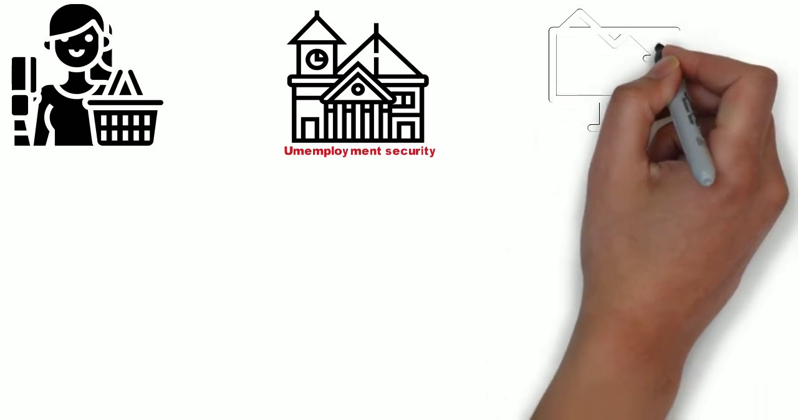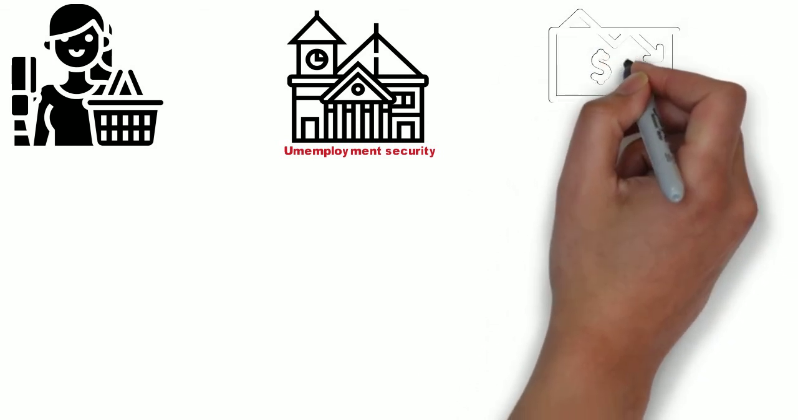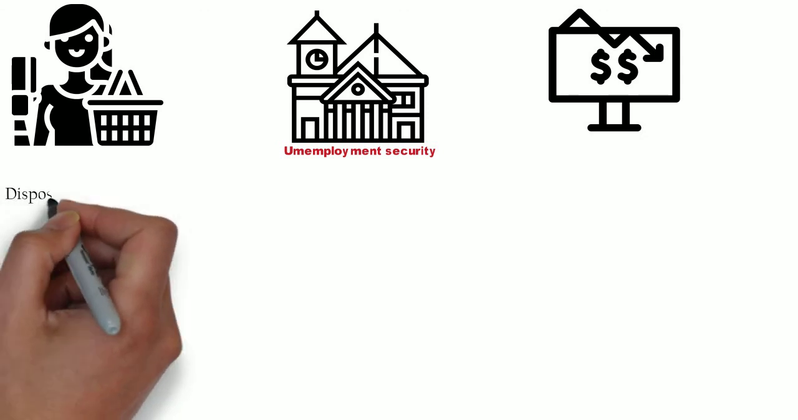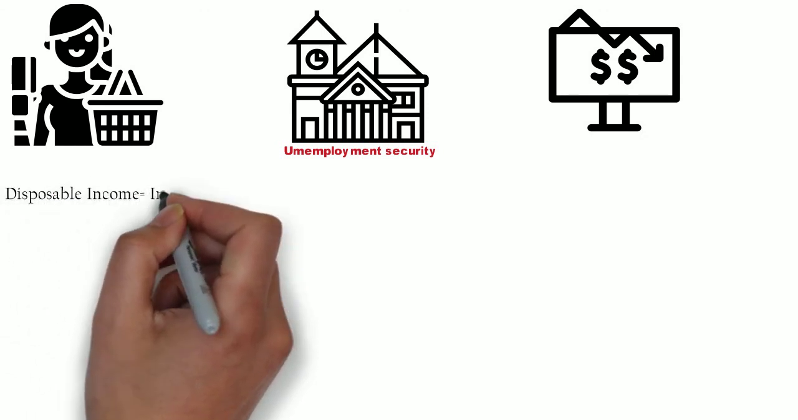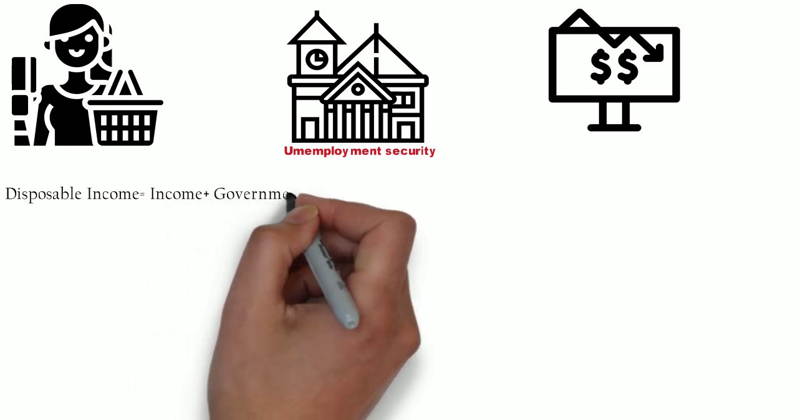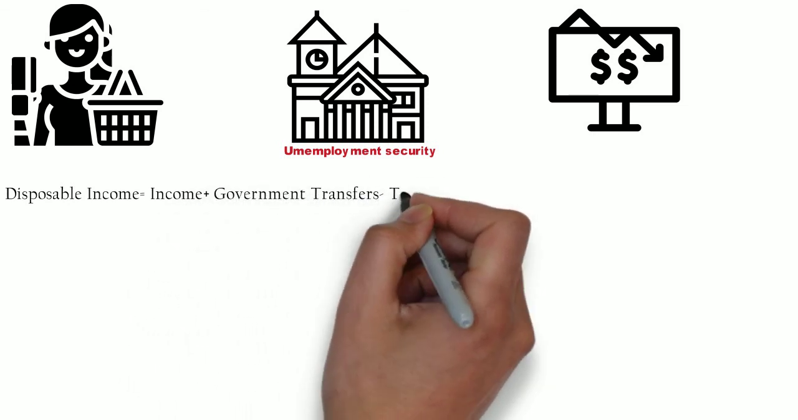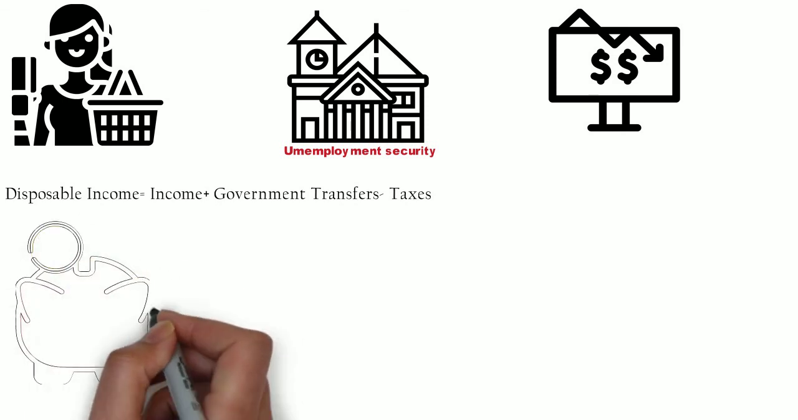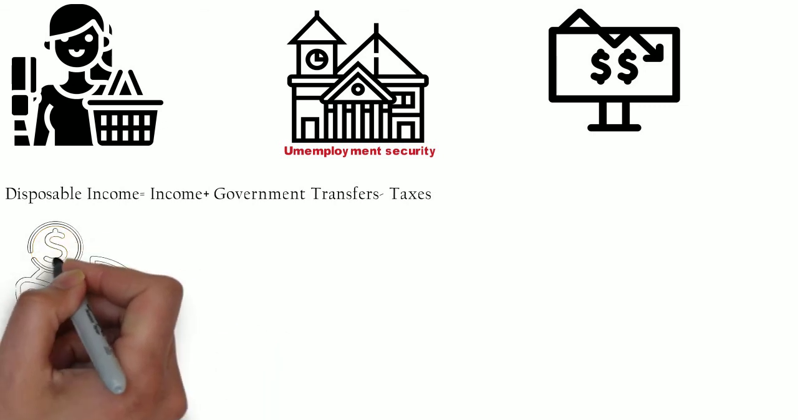Similarly, a stock is the share in the ownership of any company held by the shareholder. Similarly, disposable income is the total amount of money with the consumer to spend and save. Mathematically, it is equal to income plus government transfer minus the taxes. And private savings is the disposable income that is not spent on consumption.